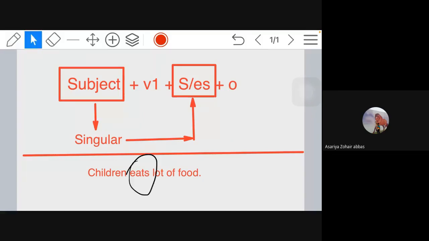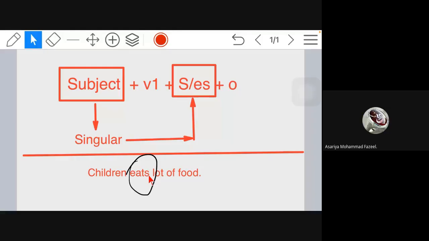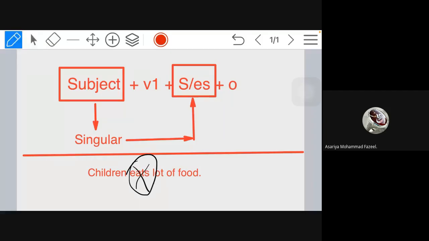How many of you agree with Zohair Abbas? Why, Fazil? Zohair Abbas said it is wrong. You should not use this. Why?